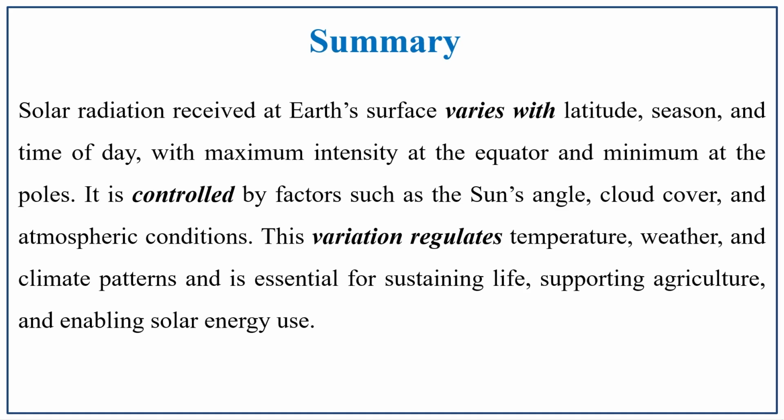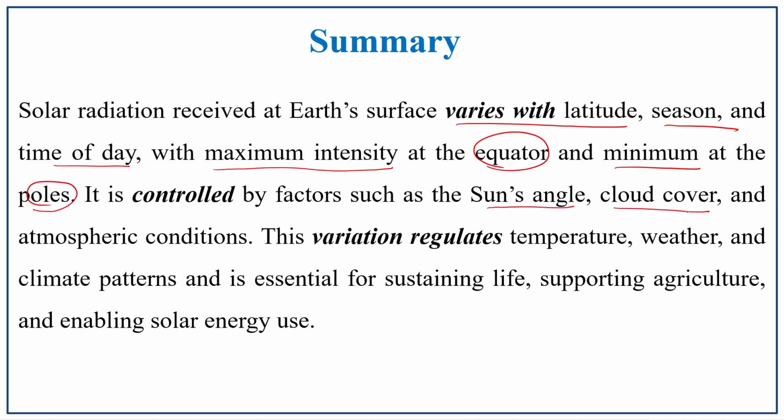So, to sum up the entire concept, the solar radiation received at the Earth's surface varies with latitude, season and time of the day, with maximum intensity at the equator and minimum intensity at the poles. It is controlled by various factors such as the sun's angle, cloud cover, and atmospheric conditions. This variation regulates temperature, weather and climatic patterns, and it's essential for sustaining life, supporting agriculture and enabling solar energy use. I hope you understand this concept.